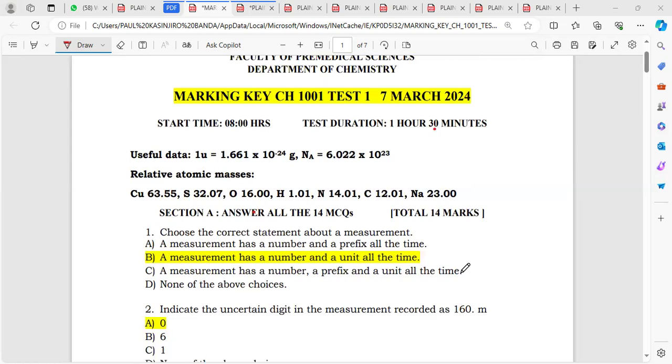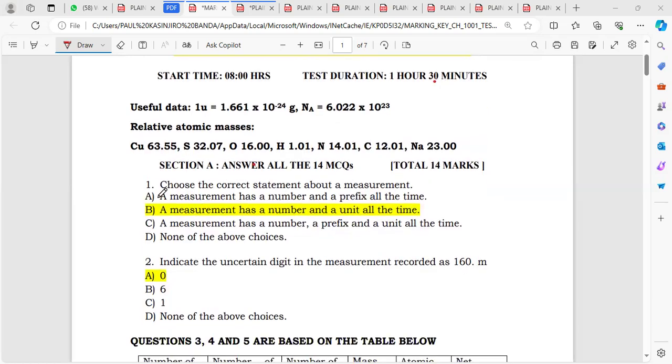Don't hold yourself. So question one, they're saying choose the correct statement about a measurement. When you talk about a measurement, either in physics or in chemistry, it's just something that has a magnitude and a unit.